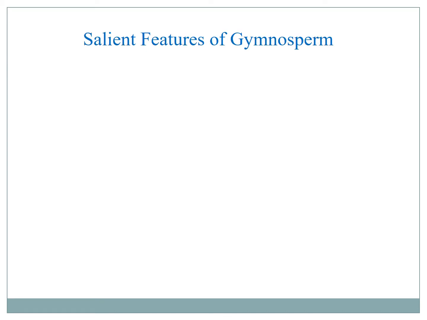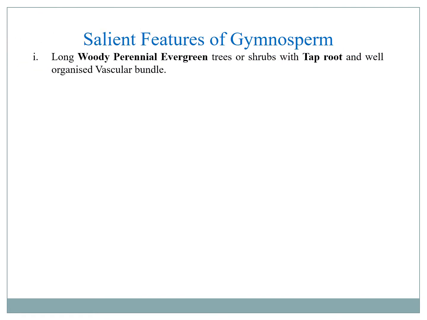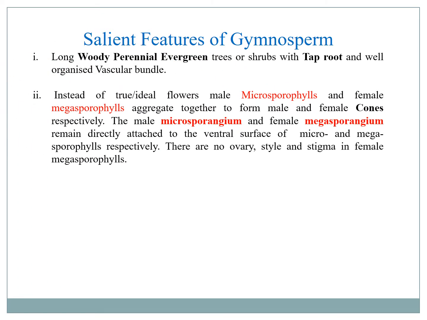Features or characters of gymnosperm. Gymnosperms are long, woody, perennial, evergreen trees or shrubs with a prominent taproot system and well-developed vascular bundle. Gymnosperms lack a true or ideal flower, but the male microsporophylls and the female megasporophylls aggregate together to form the male and female cones respectively. The male microsporangium and the female megasporangium remain directly attached to the ventral surface of the micro and megasporophylls respectively.